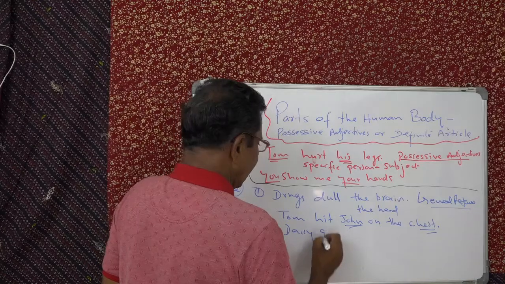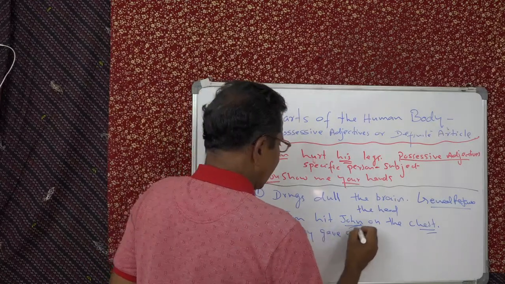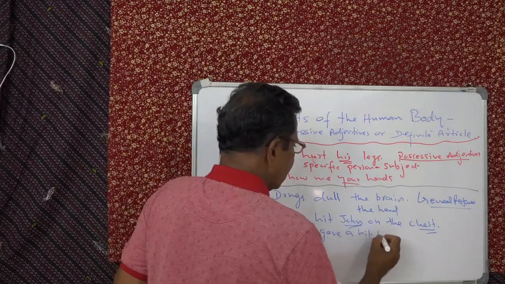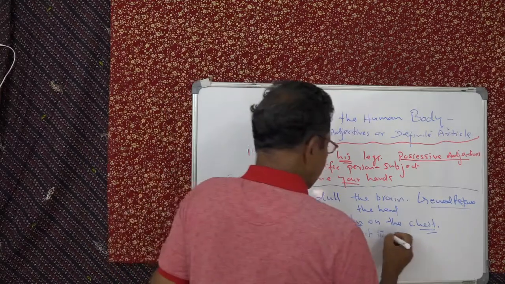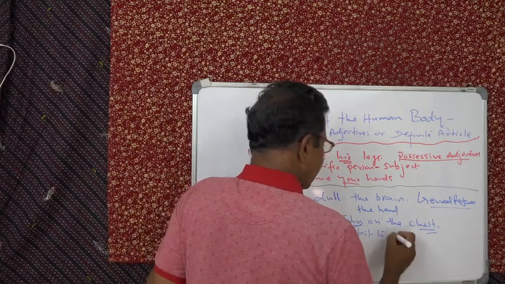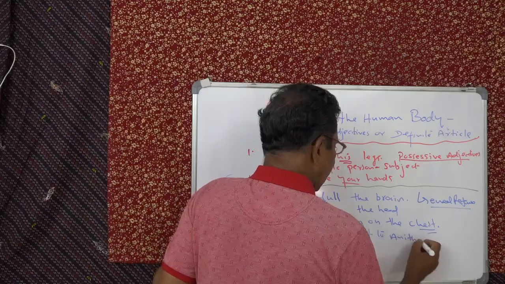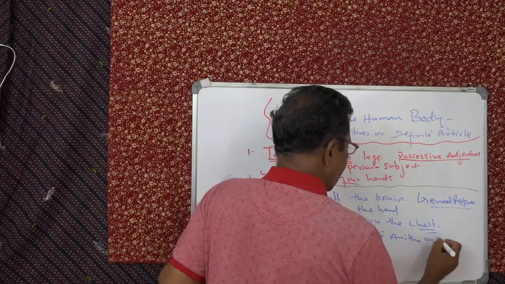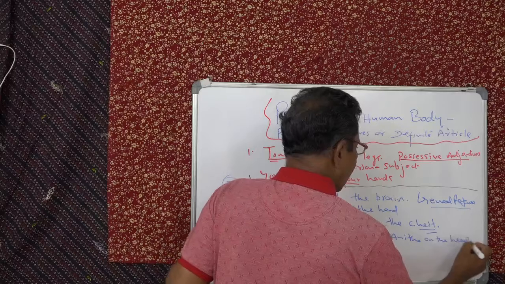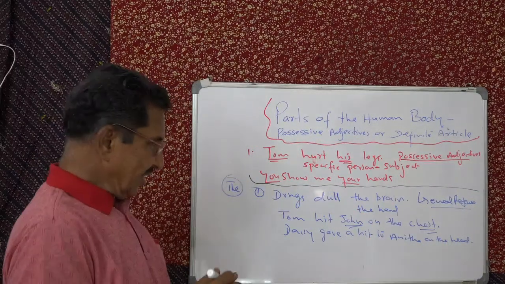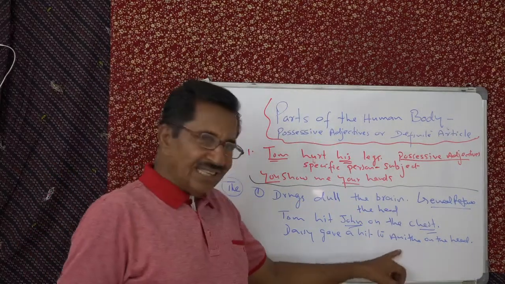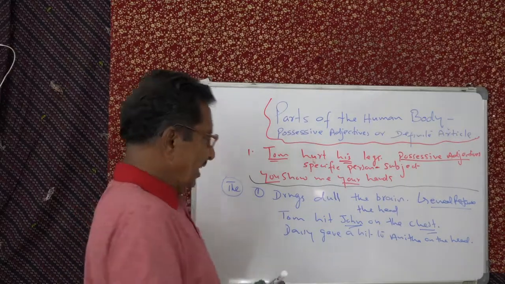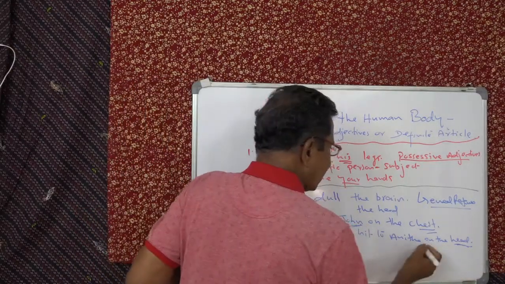Daisy gave a hit to Anita on the head. So here, this Anita is the indirect object. So the head is the indirect object's head.